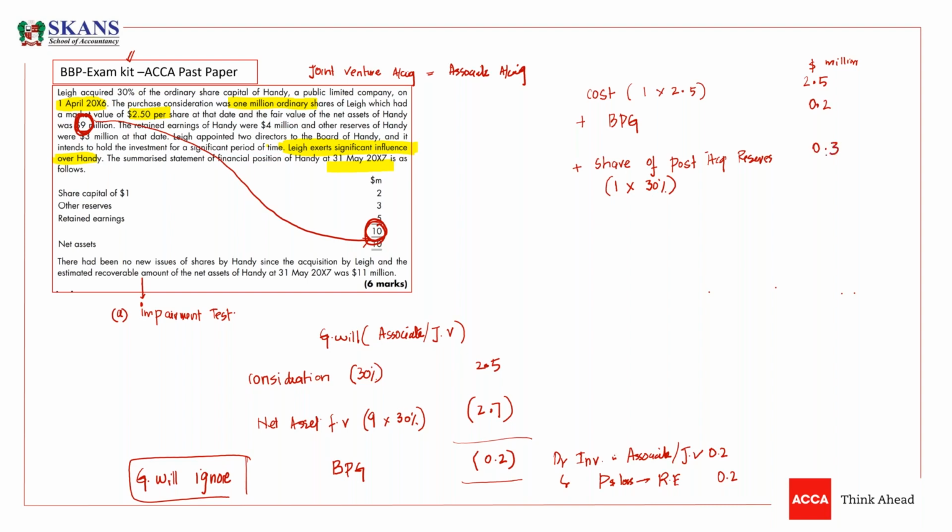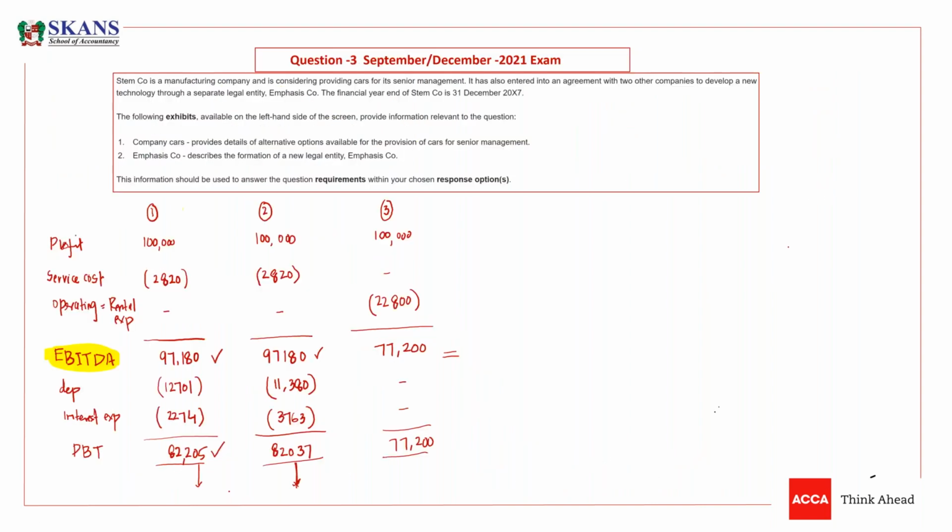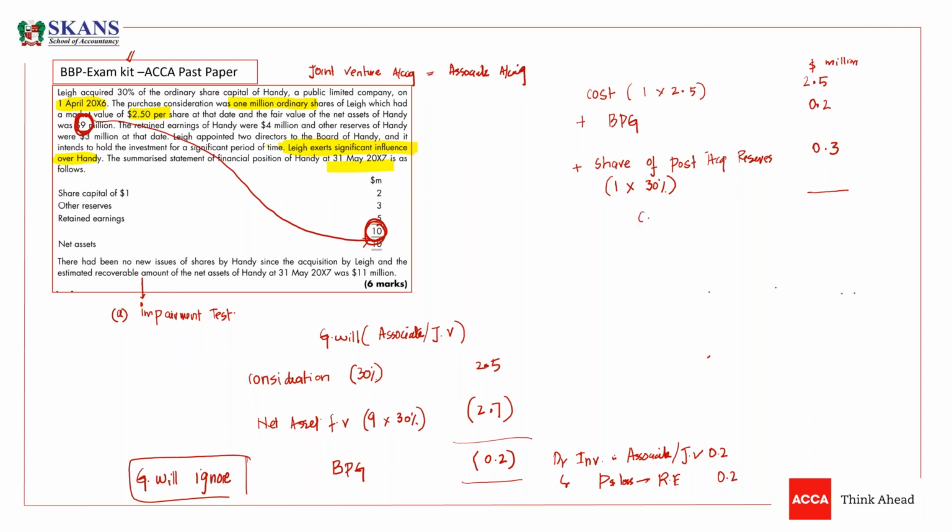So this is 0.3, and we need to add this. This will give you the carrying value in associate, and the carrying value is exactly 3.